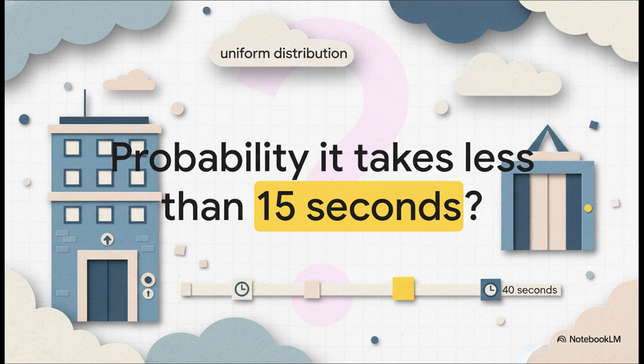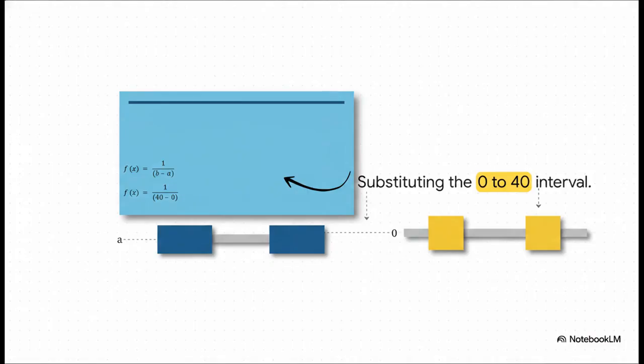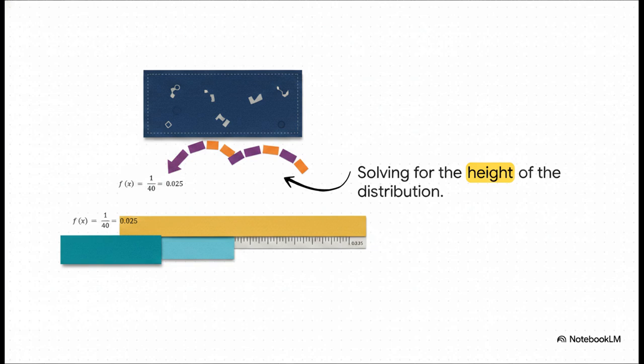Let's apply this to a real-world mystery. Say you arrive at a building, press the button, and the elevator arrives uniformly anywhere between 0 and 40 seconds. We want to figure out the exact odds that the elevator takes less than 15 seconds to arrive. Since the total area absolutely must equal 100%, finding the height of our probability rectangle is just 1 divided by our total time interval. In this case, we drop our 0 and 40-second interval values into the formula. And as we solve that pretty simple fraction, we see the mathematical function gives us a consistent rectangular height of exactly 1 over 40, which equals 0.025. So 0.025 is our constant probability height across the entire 40-second wait.